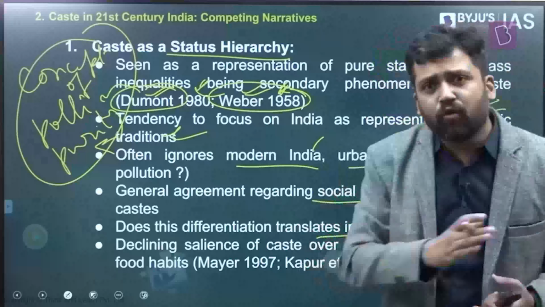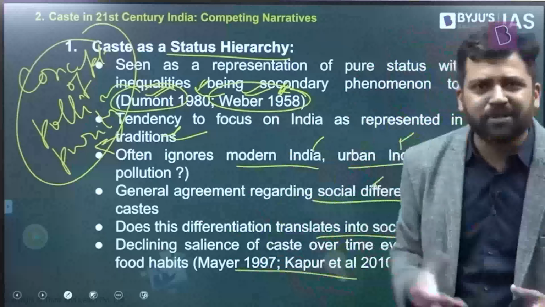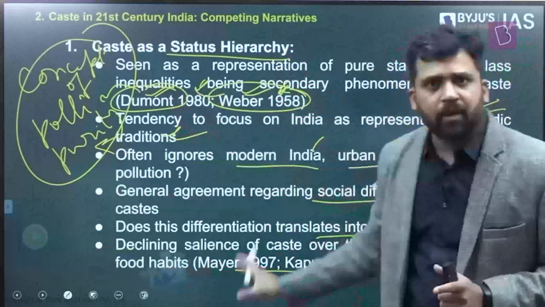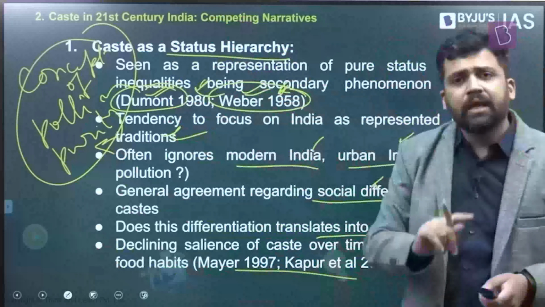Devesh Kapoor, they're saying that over a period of time, the status-based stratification is becoming weaker. This is the last one. Over time, rituals, food habits, stratification on the basis of that has become weaker. So Dumont and Weber have a particular analysis, but some of these things can be questioned. Their findings can also be questioned, their methods can also be questioned. Now the next narrative, caste as a system of exploitation and exclusion.